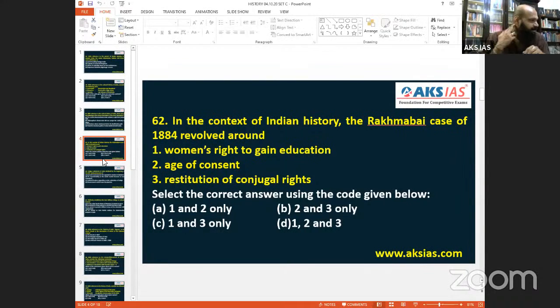So what happened was, basically, she was one of the first female doctors in colonial India. The child bride concept is there, so age of consent comes in there. Then restitution of conjugal rights. Restitution of conjugal rights means, when you go for a divorce, husband and wife, if they want to stay together, they can. In Islam, it is a contract. Any marriage is a contract.